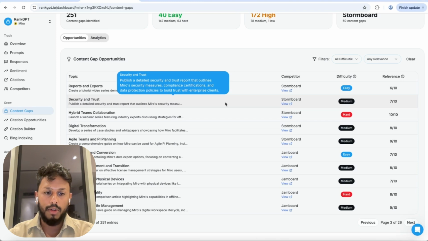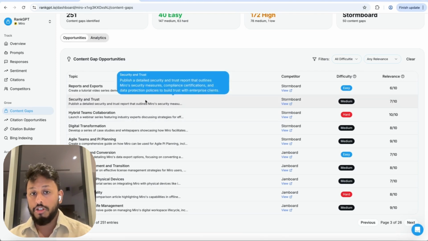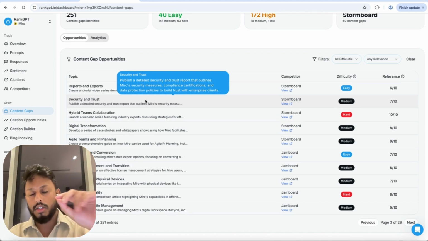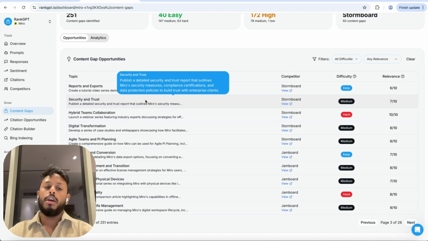And you can see, for example, here, a simple one: publish a detailed security and trust report that outlines biosecurity measures. To understand the underlying thing here, there could be prompts regarding what's the most secure solution. And then on Miro's website, there may not be content that answers that question as well as another company is answering it. And that's why that company has been favored. So in order to bring things up to par and outrank them, you need to have that content and better. So content gaps identifies the missing pieces of information on your website.